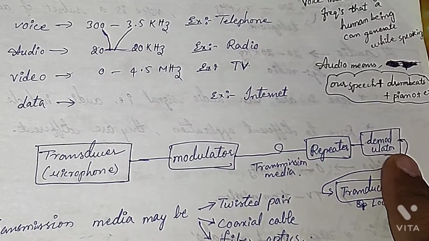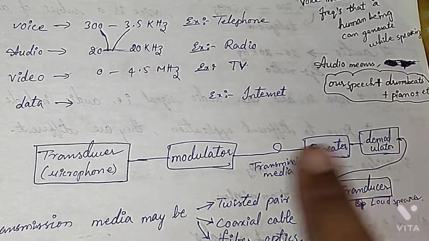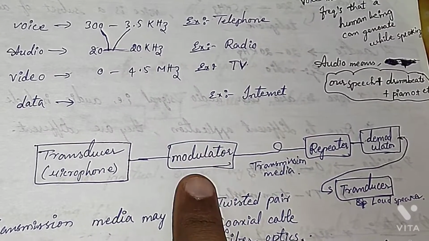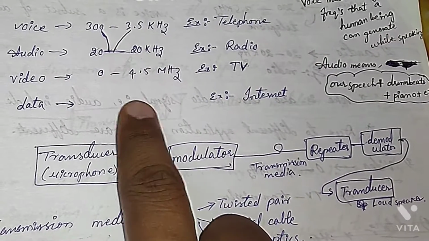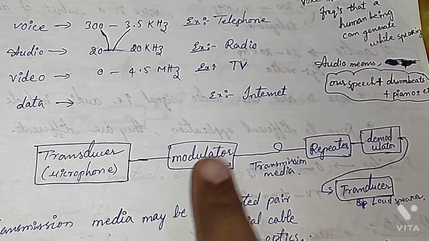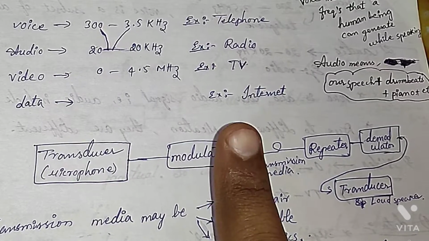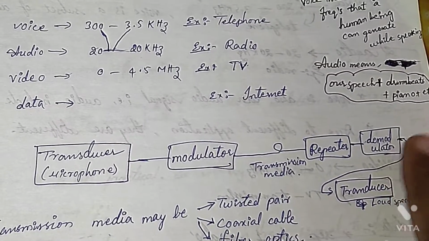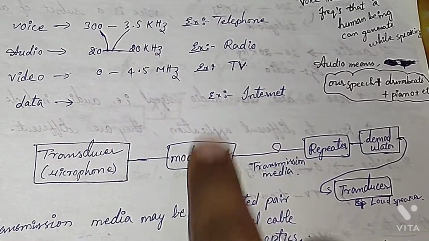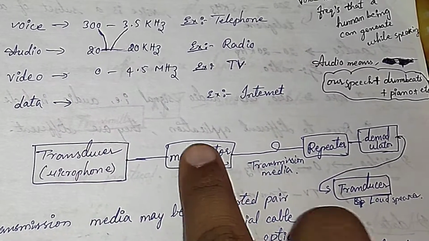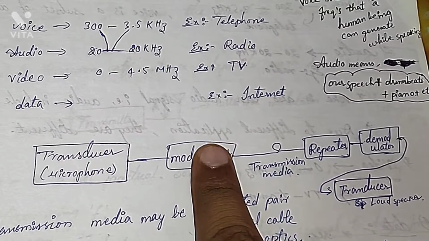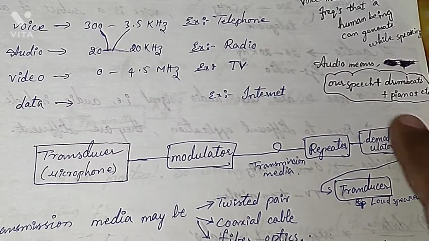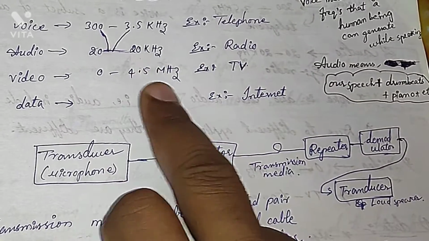Now we have the demodulator. One is the modulator, the other one is the demodulator. These are opposite blocks. Here one high frequency carrier is used to carry all these small frequencies, and that same frequency which is added here, what we call the carrier frequency, has to be removed at the demodulator. Why? Because we don't want the carrier frequencies. It is just helping us to transmit these small frequencies. So we need to remove the carrier frequency which was added at this part. The opposite process takes place here, so after demodulation we are left with only these small frequencies.